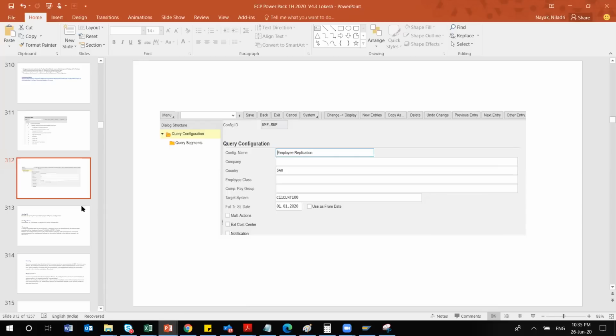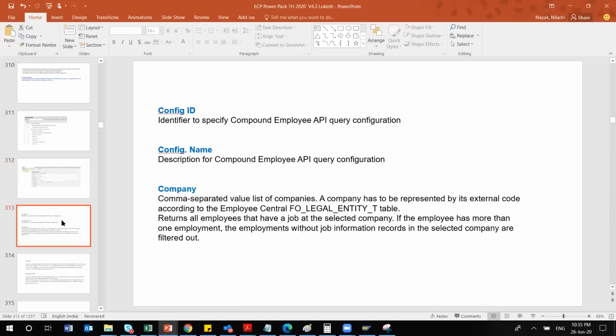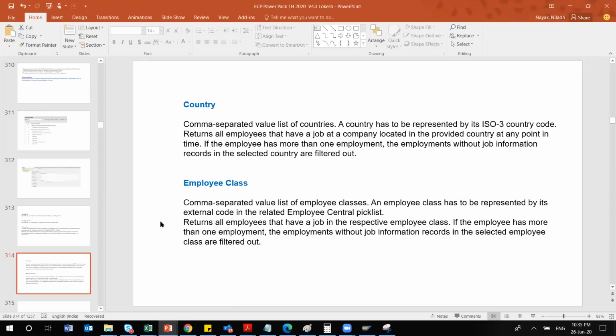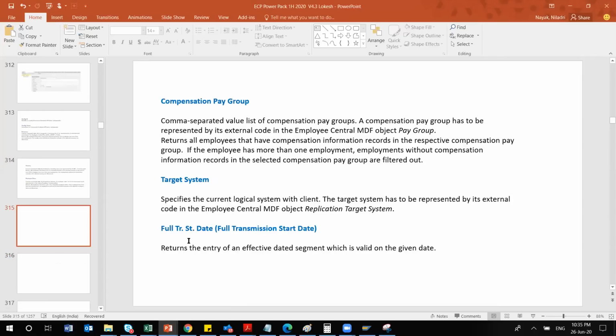This is a little tricky, but it is very easy once you understand the terminology. In this slide, I have mentioned the meaning of each and every terminology. Config ID, config name, company, country, employee class: these are very easy to follow. The only important thing is the last one, full transmission start date.